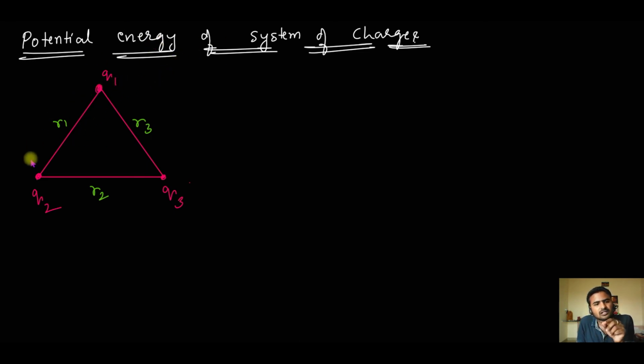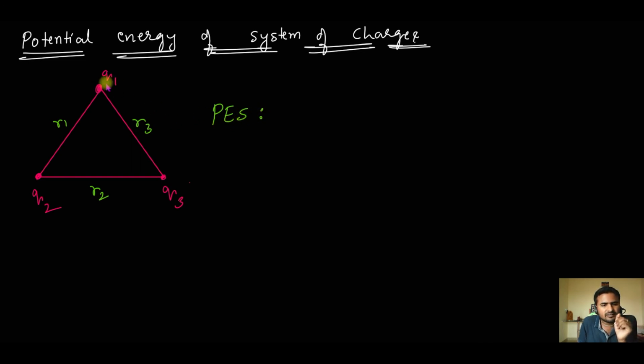It is nothing but the work done to assemble the charges at the corners of a triangle. How much work did I do to bring these charges and assemble them at the corners of the triangle? Whatever energy I spent is nothing but the potential energy of the system. So let us see how to find it. I'm just writing it as PES, which means potential energy of the system.